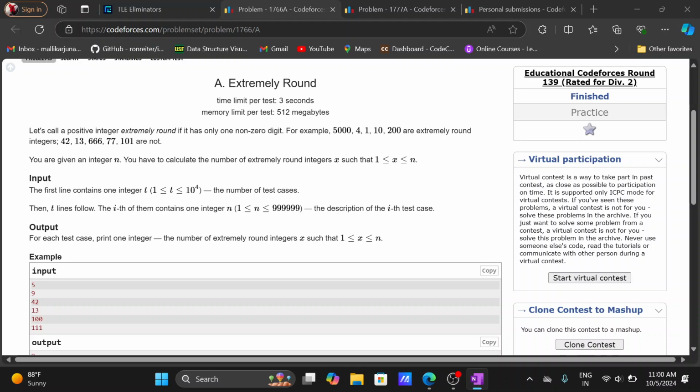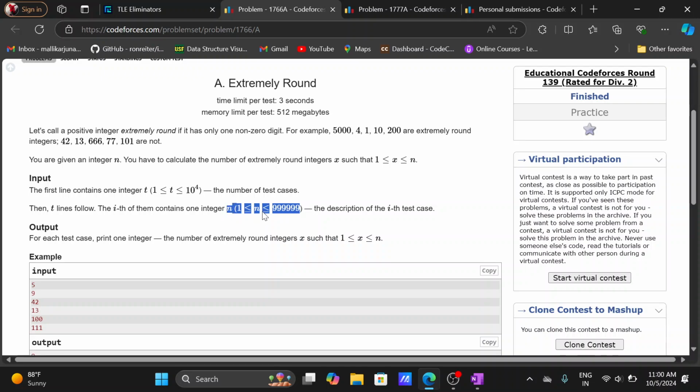Extremely round values are there, we can say that. An extremely round value is a value which contains only one non-zero digit. So the value here is nothing but the digit. Now, the constraints. Here, this is the size of the array.